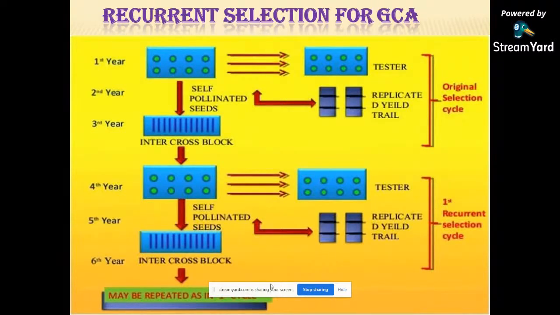In the third year, the progeny of selected plants with good GCA are grown from their selfed seed kept in cold storage. These progeny are intermated in all possible combinations and their cross seed is composited to form a new source population for further selection. This completes the original selection cycle. In the same way, another cycle can be completed in years 4 to 6.